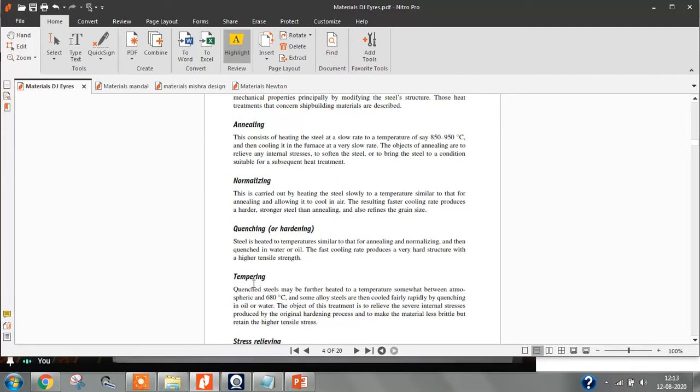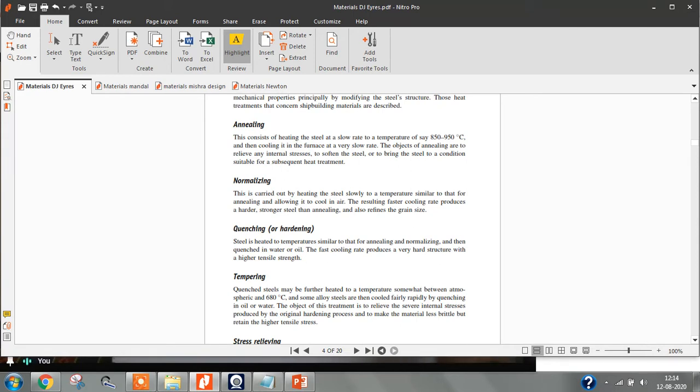Before the heat treatment, the steel will have some internal stresses. First, you need to relieve the internal stresses. So you increase the temperature of the steel to 850 to 950 degrees Celsius, then allow it to cool inside the furnace, very slowly. The internal stresses will get relieved and the steel will become soft. So this process is to make the steel softer.